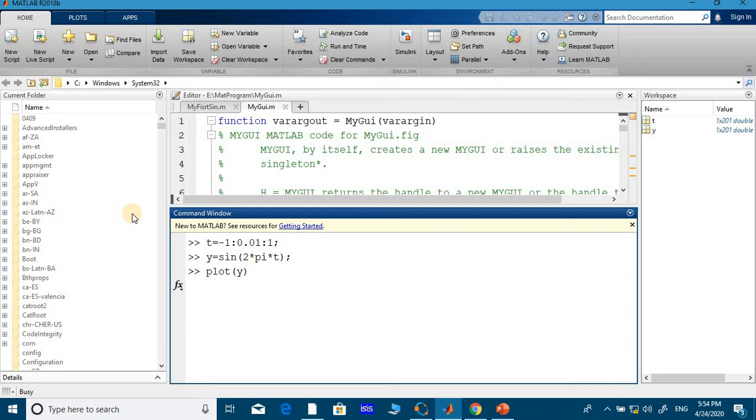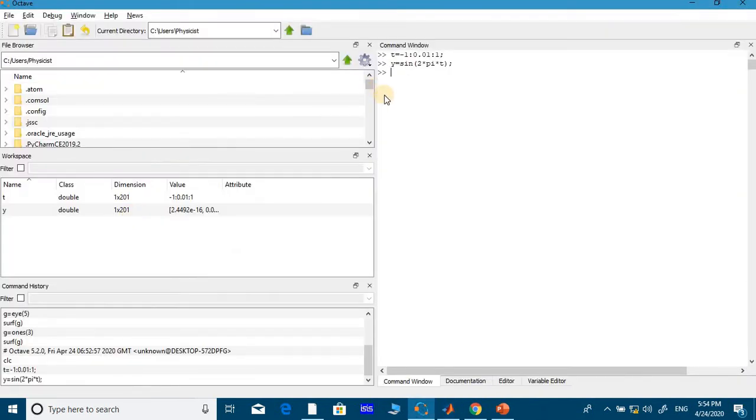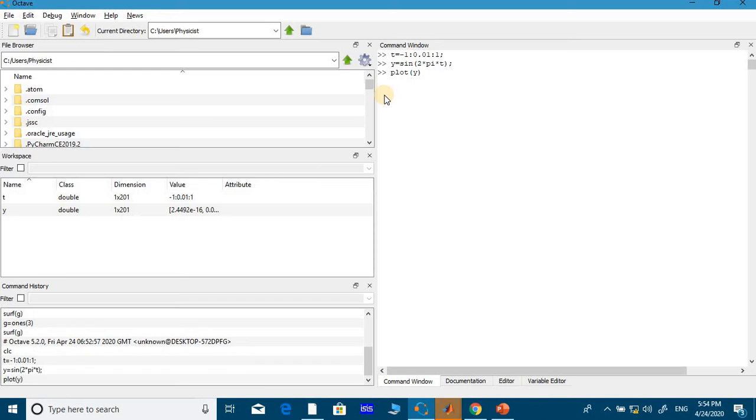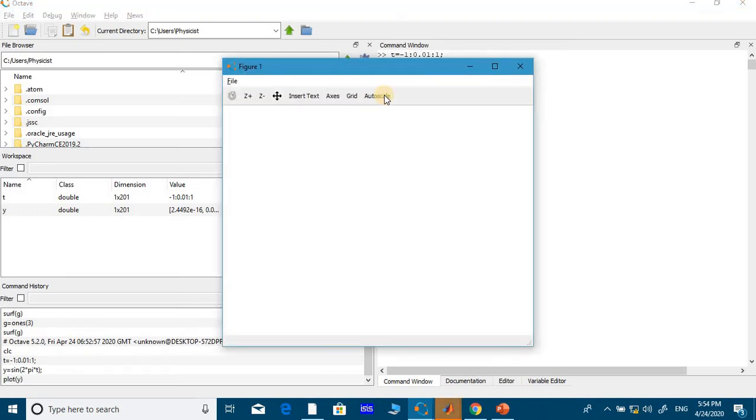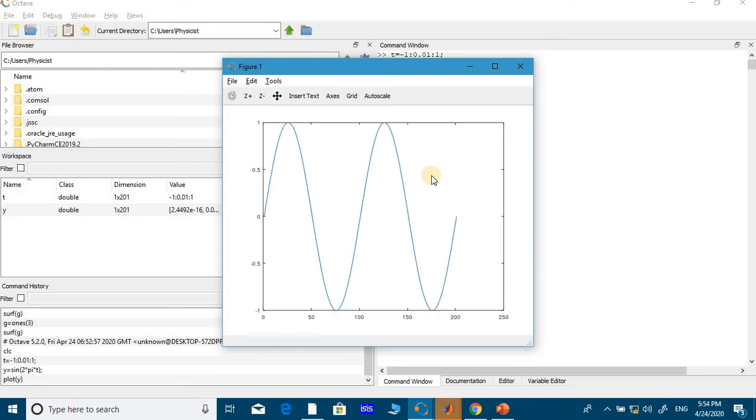Initially it will take a few seconds to open the graphical window. Now come to Octave. Let's get started here also. Plot of y and execute this. See how quick it is. See, this is the graph in Octave.